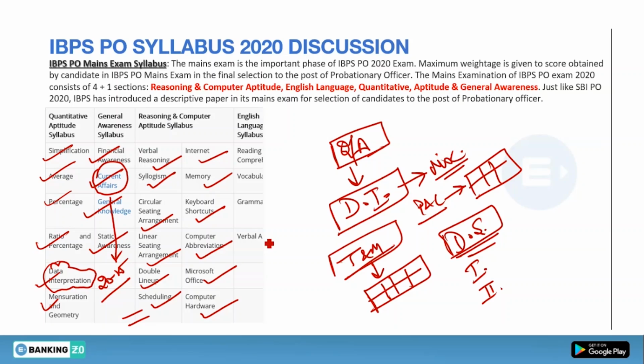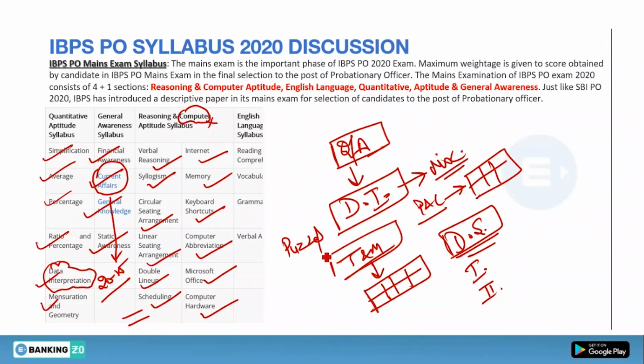But generally, in the last 2 to 3 years, in the mains examination there was no single question from computer awareness. But it is not sure that this year it will be the same. So you should prepare computer awareness also. And the major portion of the reasoning section in the mains examination comprises puzzles and sitting arrangement only.